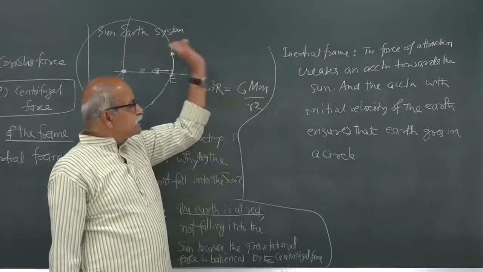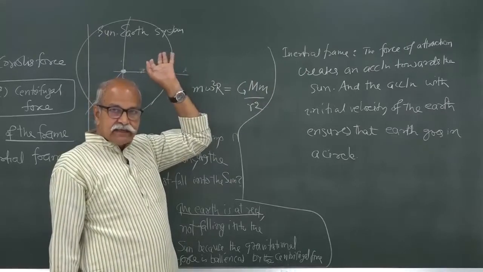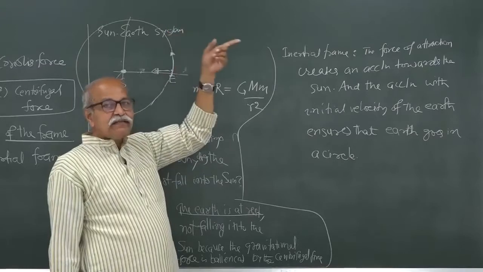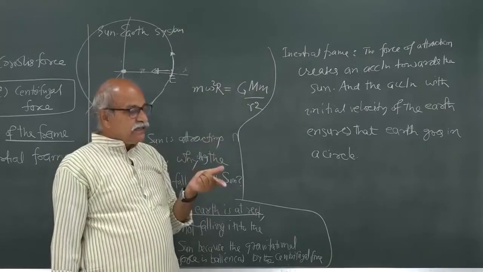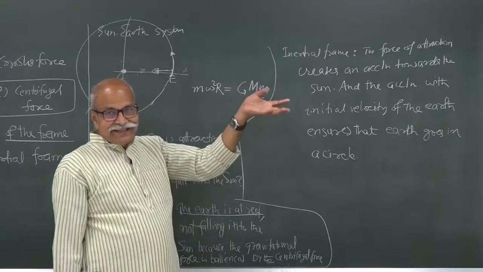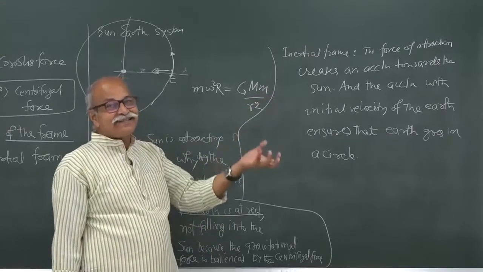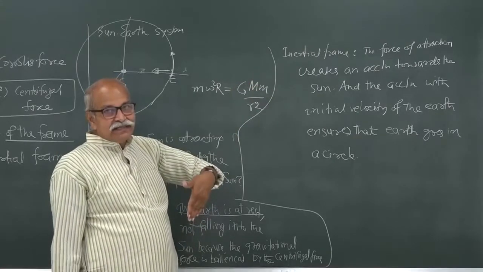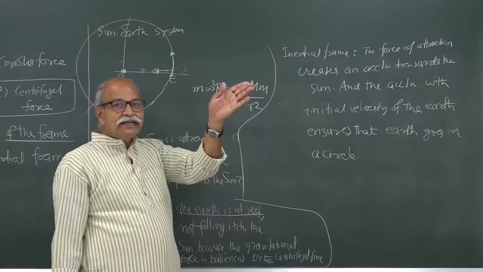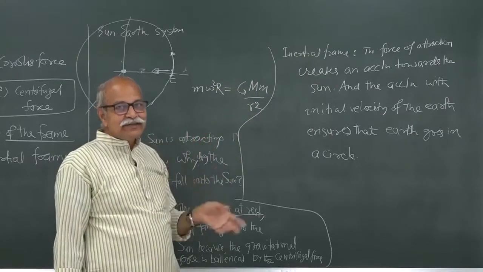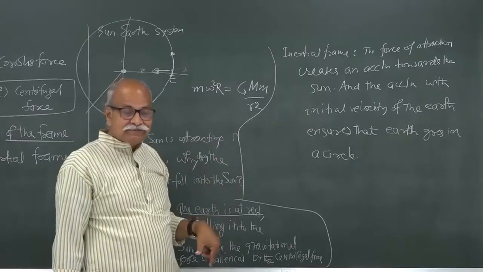If you are using that inertial frame where the axes are not rotating together with the earth, then you say that the earth is going in a circle, and that means there is a radial acceleration, and that is perfectly all right. This attraction force creates that acceleration, and since the acceleration is towards the center, it bends to have that acceleration, and it goes in a circle, and does not fall.